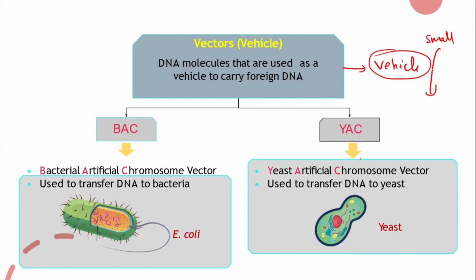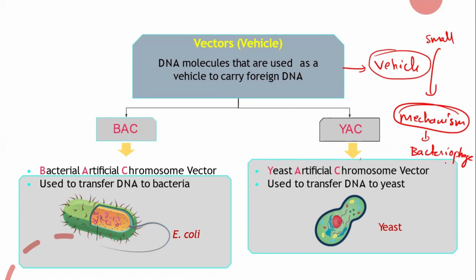You can use that as a BAC or YAC. And what is the mechanism? It is similar to the bacteriophage experiment we studied, where we insert the virus into bacteria, and the bacteria can form radioactive protein or radioactive DNA.